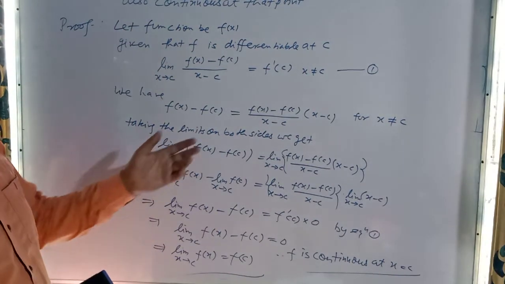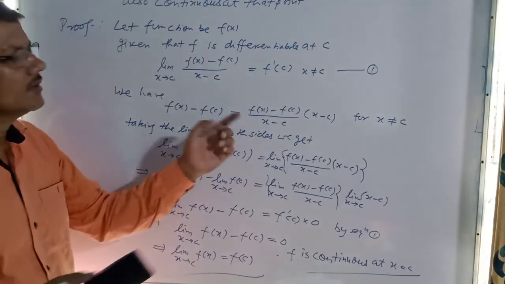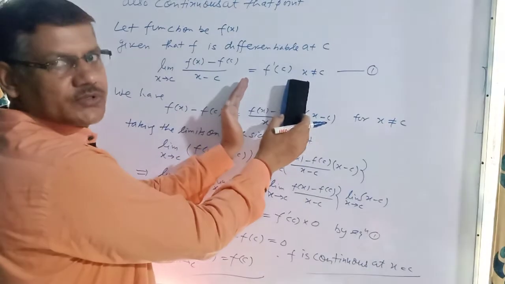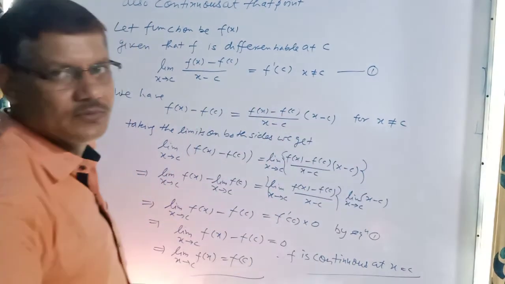This is the proof. We only have to multiply by x minus c, and for balance we have to divide. And since we are not going to put x equal to c here, it is converted into the derivative of f at c, that's why.